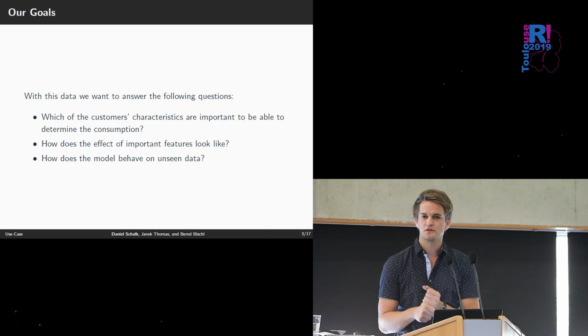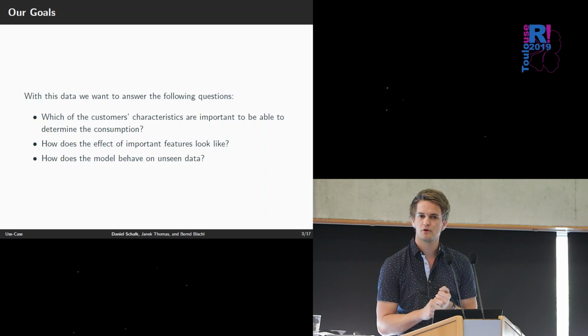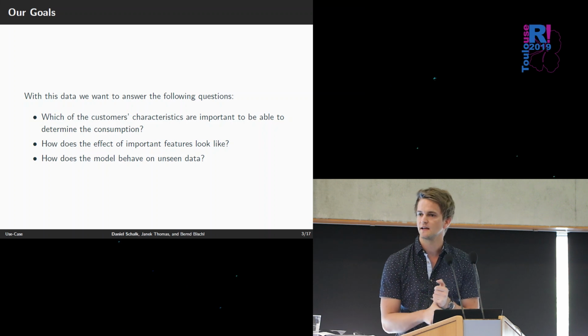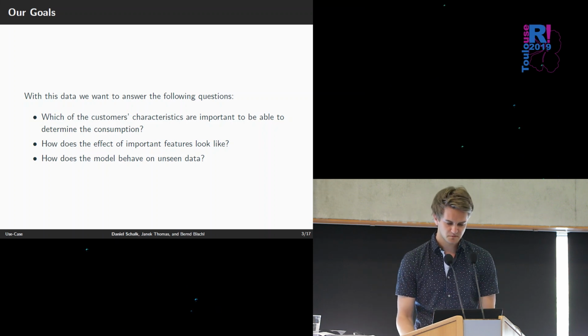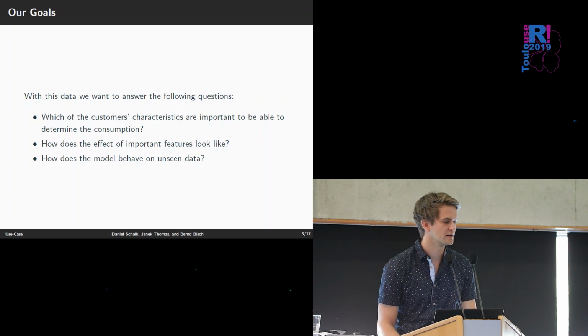And then we also want to know the effect of our important features. So if the age is important, we want to know if we should sell to middle-aged people or older or younger people. And finally, we also want to know how well our model behaves on new unseen data, because this is what counts in machine learning: generalization and not the performance on the training data set.